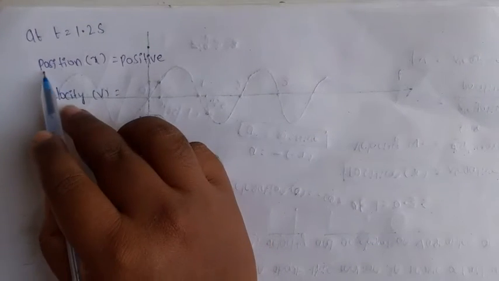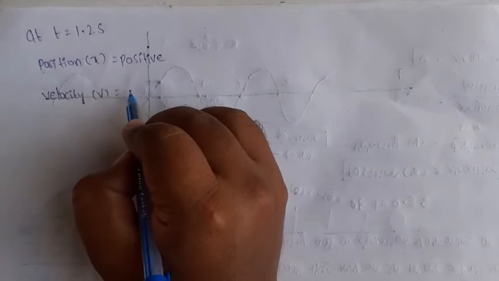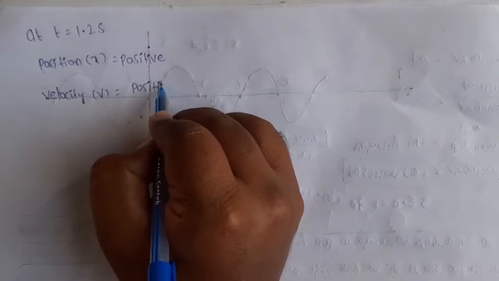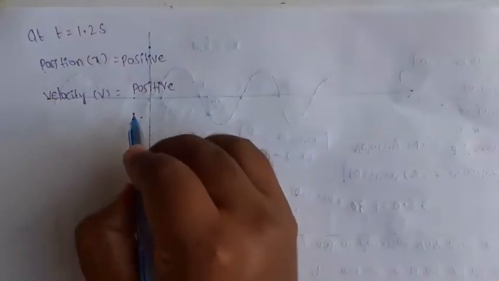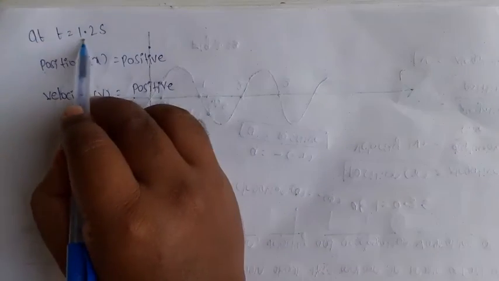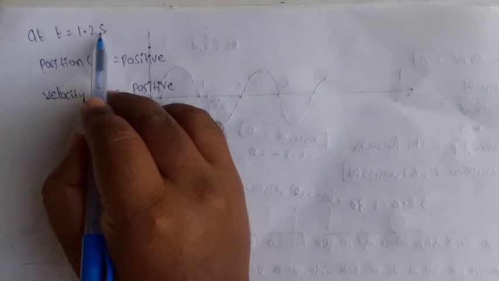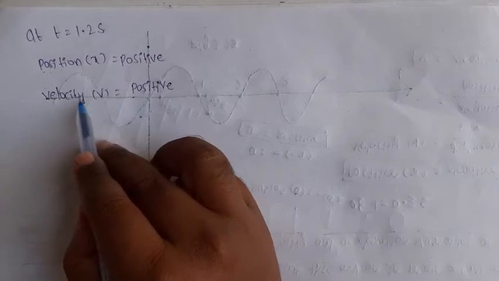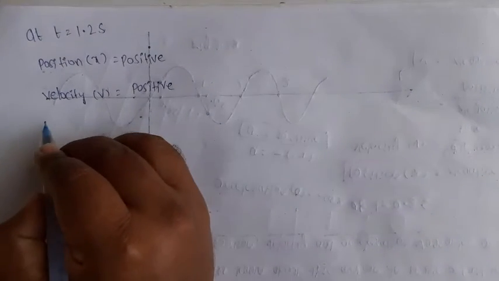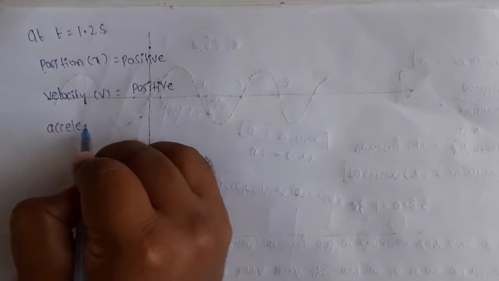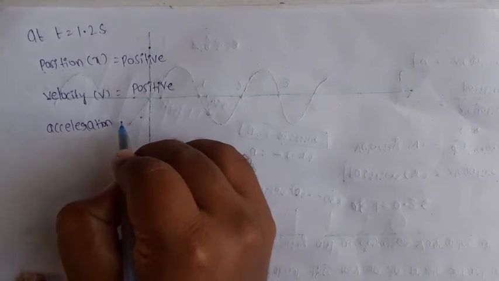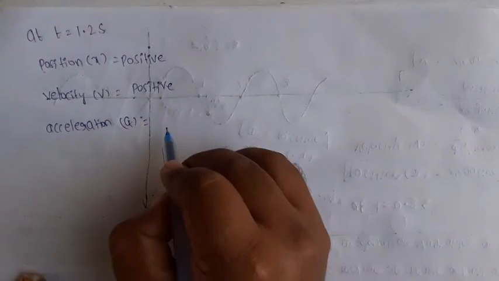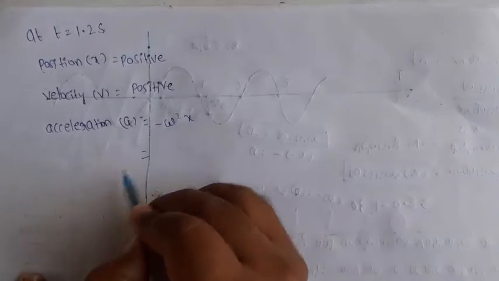Next, velocity. What about the velocity? Velocity equal to displacement by time. Displacement is nothing but change in position, so that is positive, by time. Time is also positive, 1.2 second. So positive by positive, what happened? Velocity is also positive. Next, acceleration. Acceleration A equal to formula minus omega square x.